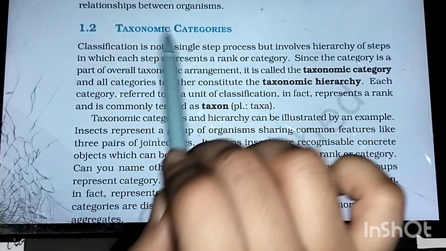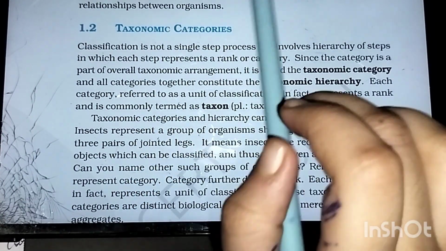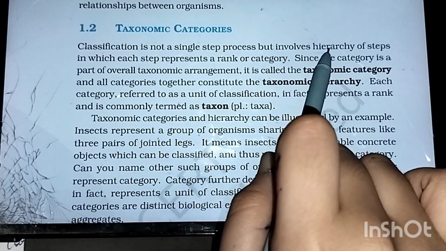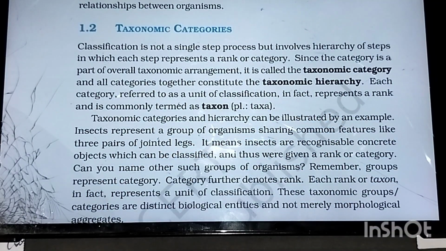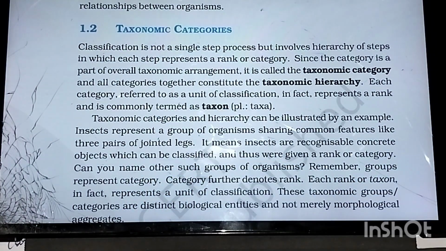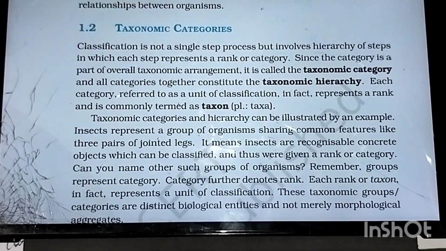Now, taxonomic categories. Shall we move on to this topic now? Classification is not a single step process, but involves a hierarchy of steps. What do I mean by hierarchy of steps? In which each step represents a rank or category. What do I mean by this?